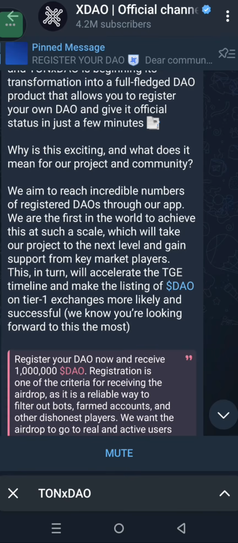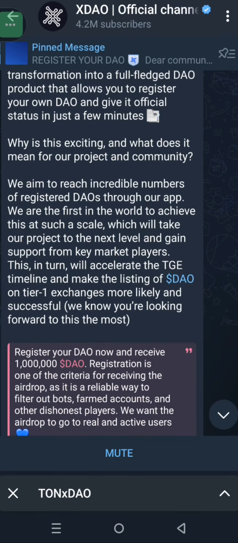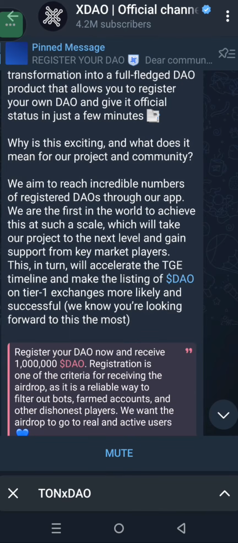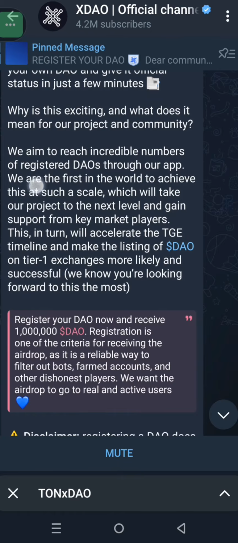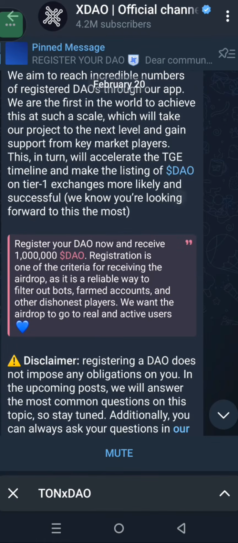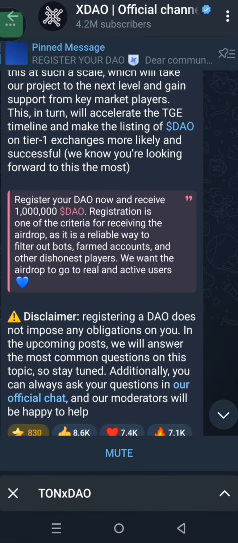Why is this exciting, and what does it mean for our project and the community? So we aim to reach incredible numbers of registered DAOs through our app. We are the first in the world to achieve this at such a scale, which will take our project to the next level and gain support from key market players. This in turn will accelerate the TGE timeline and make the listing of DAO on top exchanges more likely and successful. We know you are looking forward to this the most. So guys, that is what they have said.